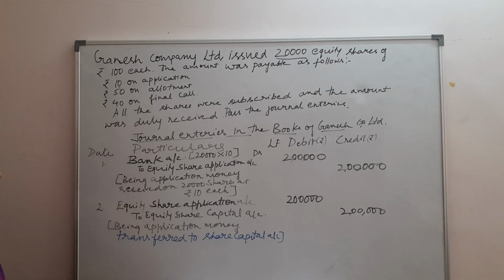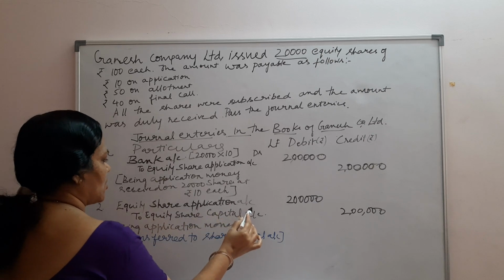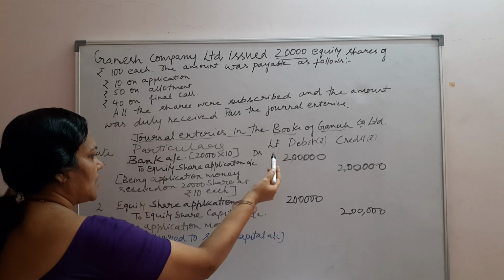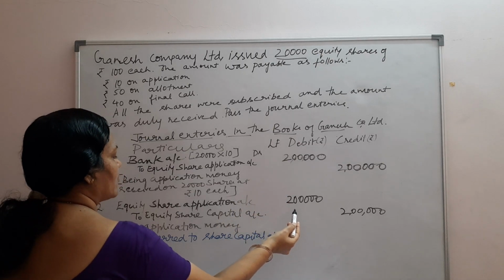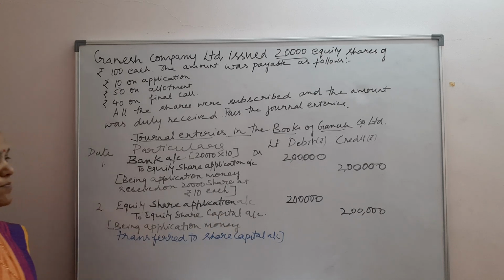Capital is a liability and the money collected is an asset, that is the bank account. So equity share application account debit to equity share capital account. Whatever I have received, I am transferring that money to the share capital account. These are the two entries we pass.